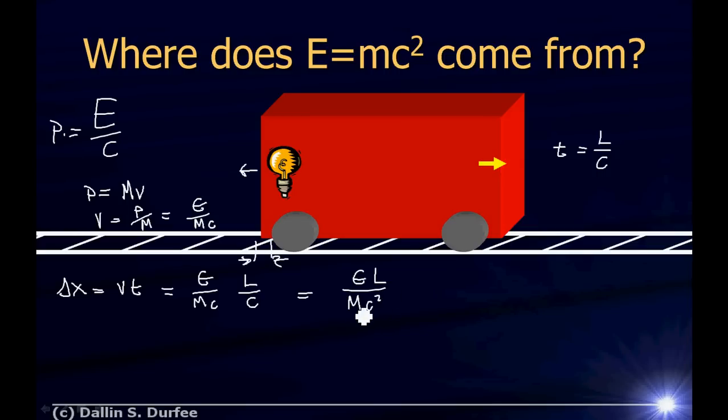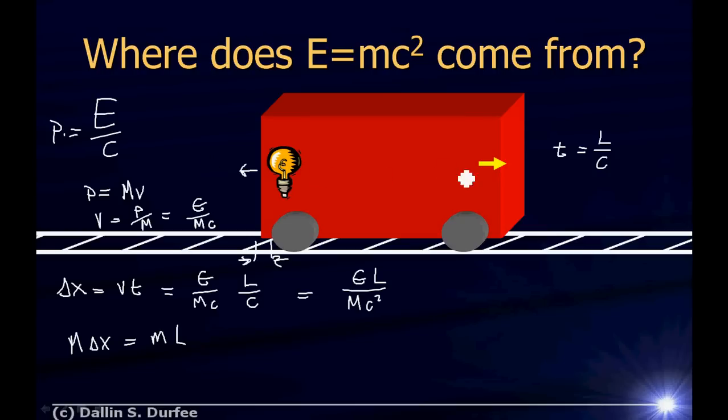Oh, mc squared. Okay, we're not there yet though, because this is the mass of the train car. This is not the mass of the stuff that we transferred from one side to the other. To get the mass of the stuff we moved that goes along with the energy we moved from one side to the other, we're going to say if the center of mass doesn't change, then the mass of the train car times how far it moved must be equal to the mass of that energy that we moved from one side to the other times how far it moved, right?